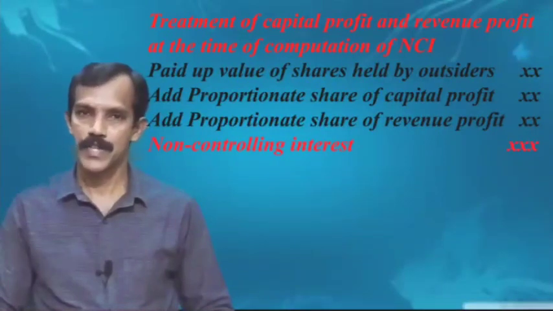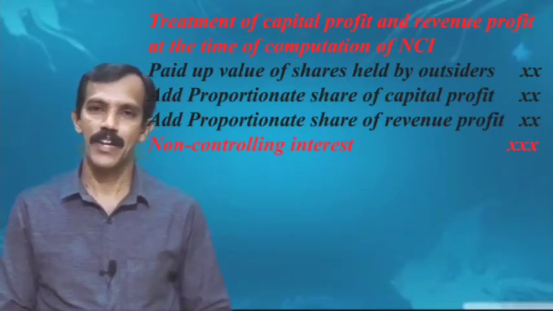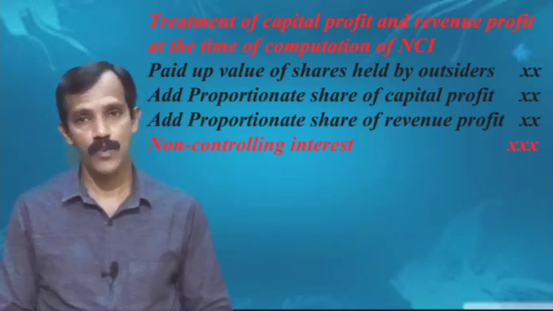Firstly, we discuss the treatment of capital profit and revenue profit at the time of computation of NCI, non-controlling interest. For the computation of NCI, firstly we take the paid up value of shares held by outsiders.